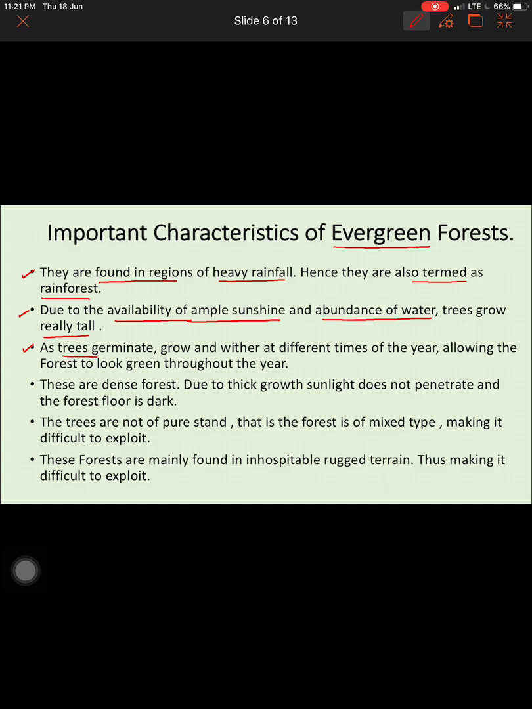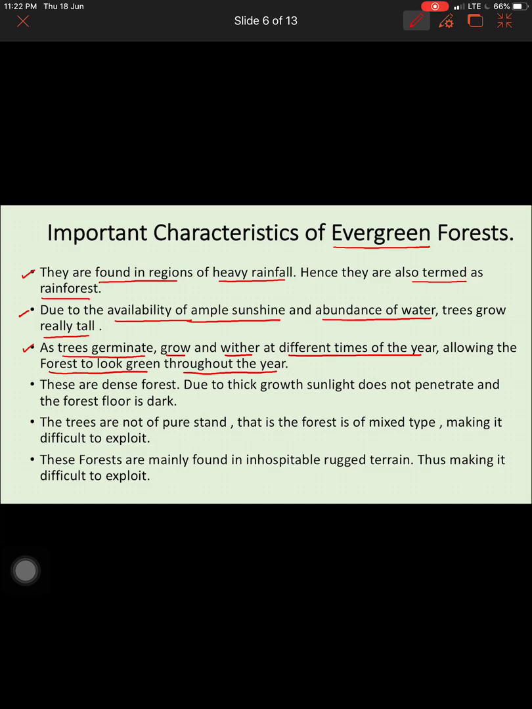Third, trees germinate, grow and wither at different times of the year, allowing the forest to look green throughout the year. This is one reason why we call the tropical forest an evergreen forest, because they look green throughout the year, as there is a different time for leaves to shed. The trees do not shed the leaves at one single time. They germinate, grow, and die at different times of the year, which does not allow the forest to look empty.